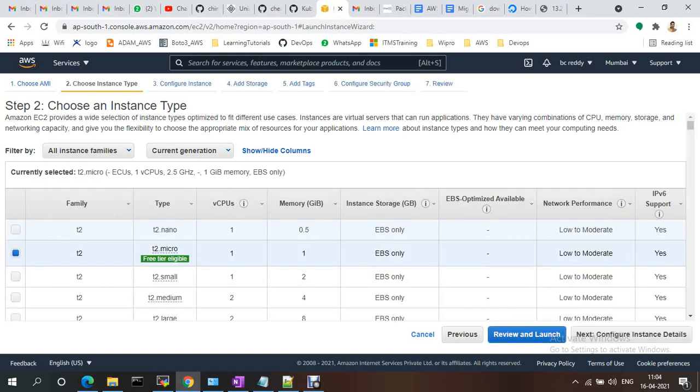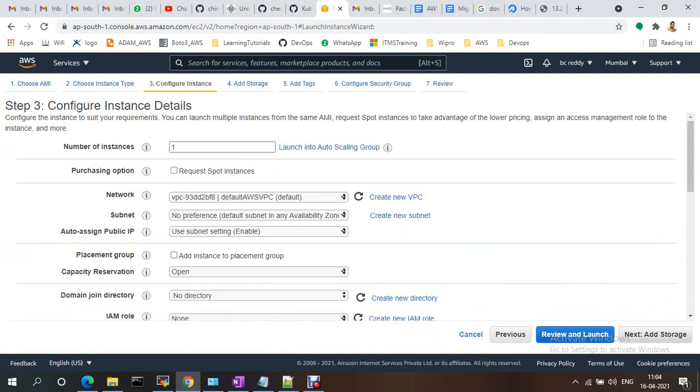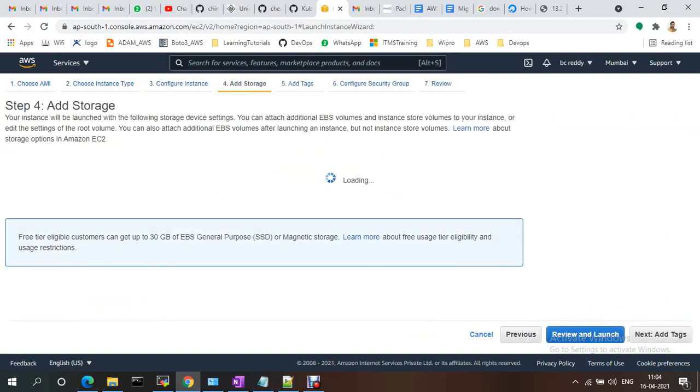Next, whatever configurations, everything will be there. I'm just adding all the details.